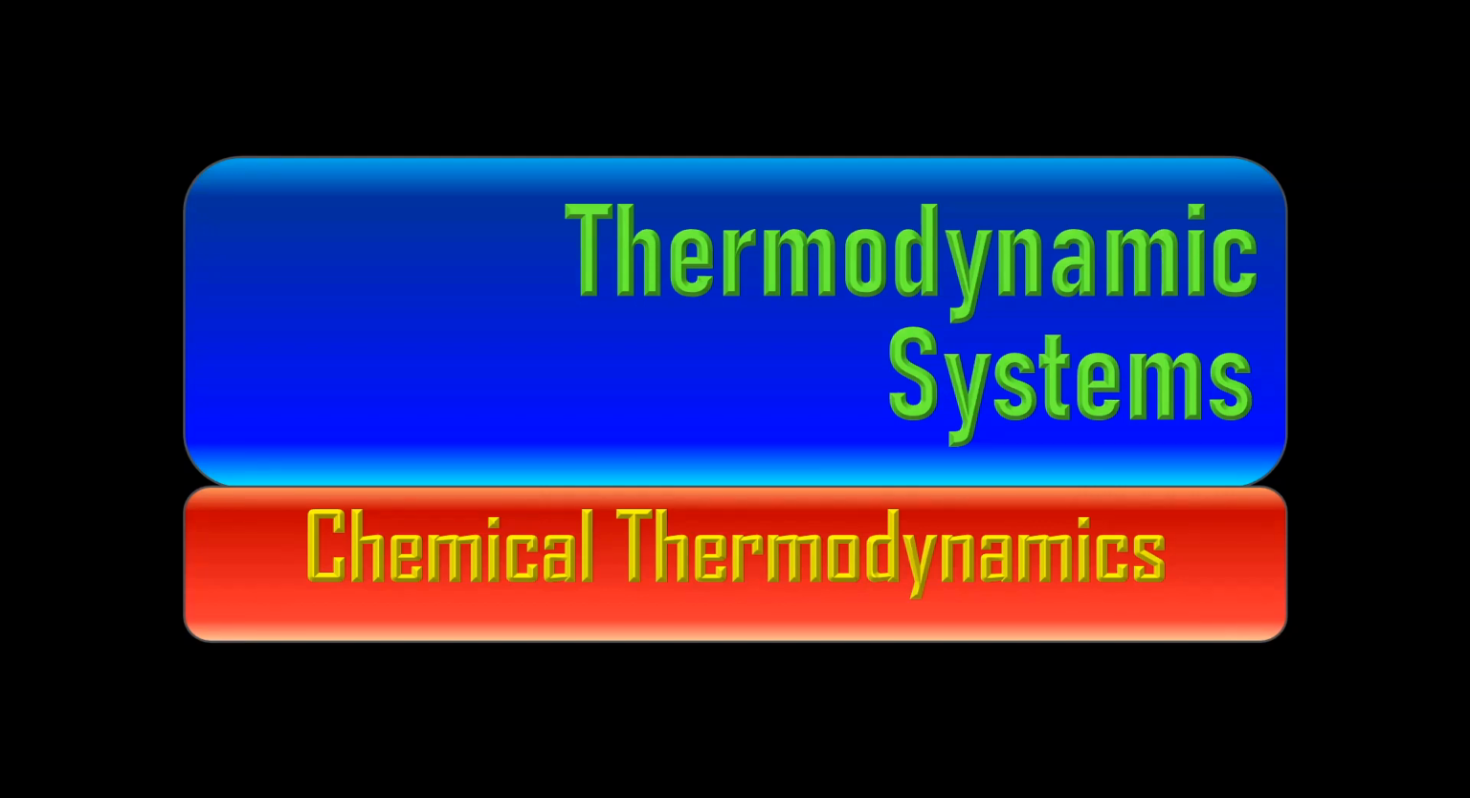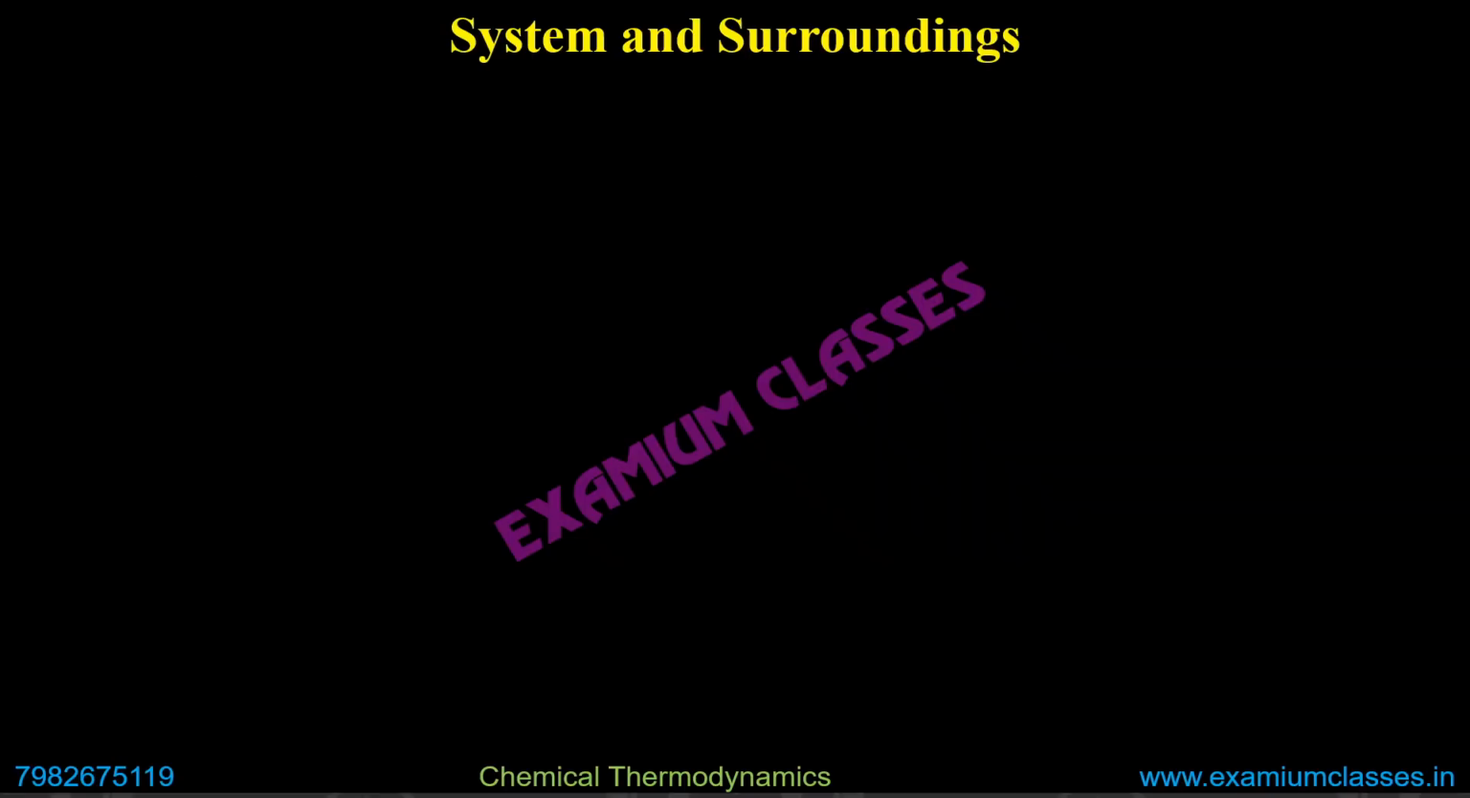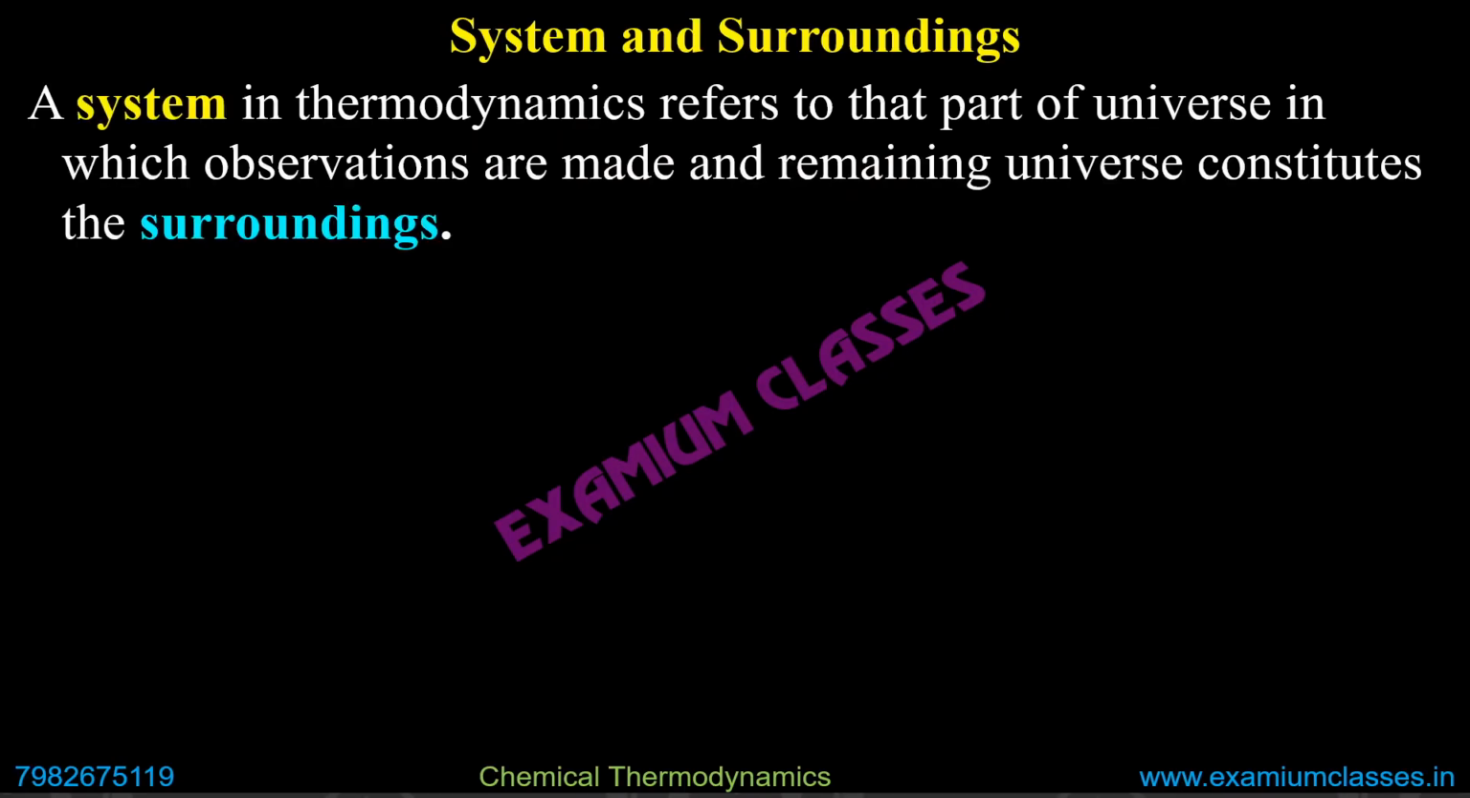Thermodynamic systems. There are different types of thermodynamic systems I will be talking about. First, the definition. What is a system? A system in thermodynamics refers to that part of the universe in which observations are made, and the remaining universe constitutes the surroundings. Now, when we say surroundings, it's just the nearby region.